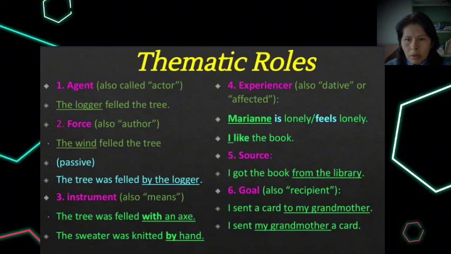Also, the source can be another thematic role, which in this case is the place from which the action emanates. For example, I got the book from the library. In this case, from the library is the source. And finally, the goal. The goal is the place or person where the action is directed. For example, in I sent a card to my grandmother, to my grandmother will be the goal.